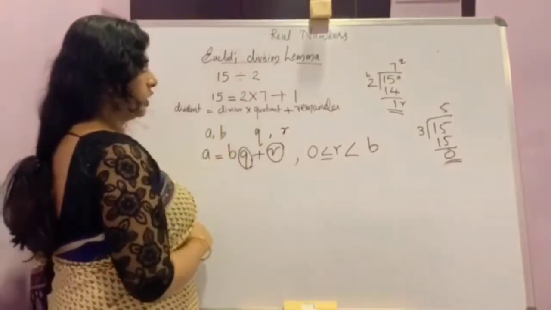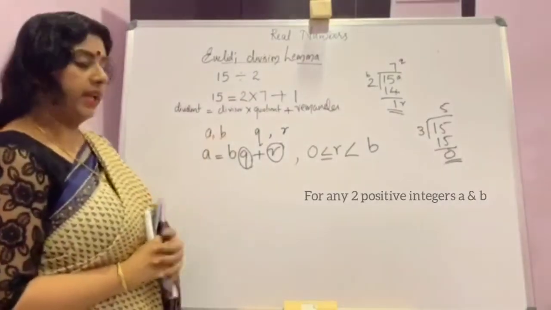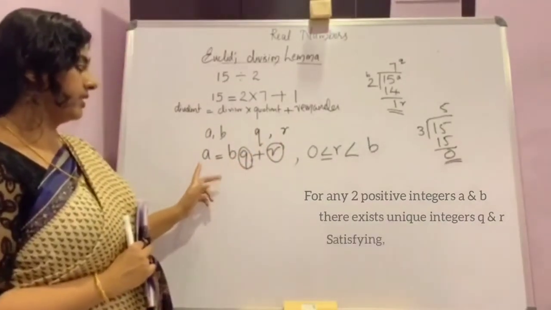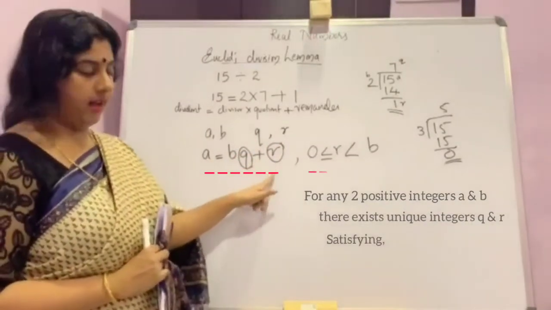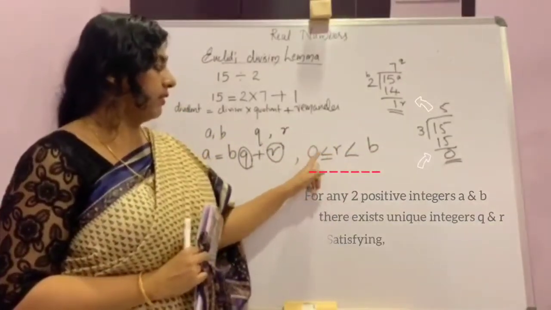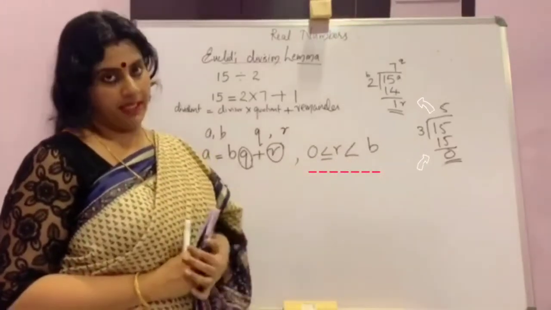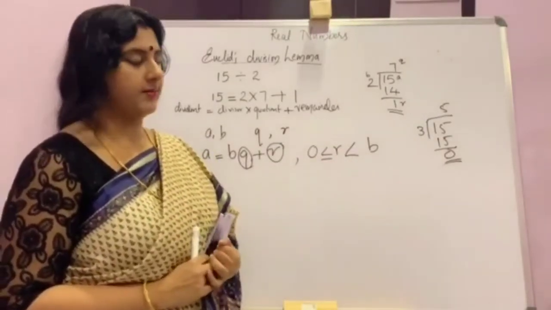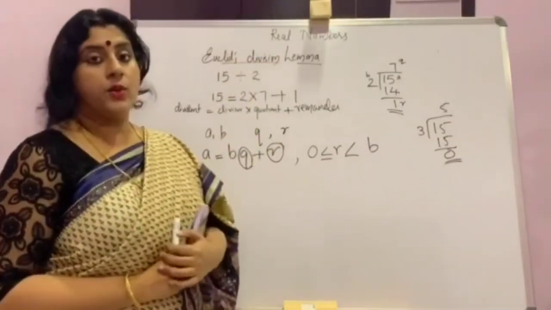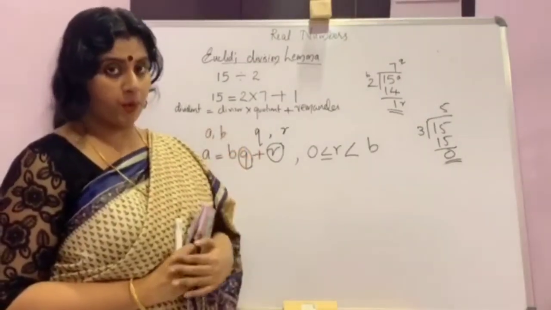So, Euclid's division lemma is, for any positive integers a and b, there exist unique integers q and r, and the condition is a is equal to bq plus r. Also, the remainder has a condition, that is 0 less than or equal to r less than b. Now, this lemma is used to find the HCF, and it is in a step-by-step procedure.